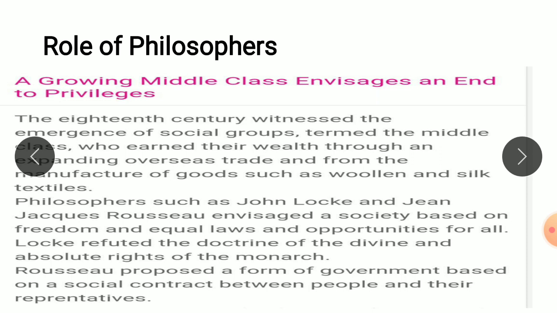Philosophers such as John Locke criticized the government and refuted the doctrine of the divine and absolute rights of monarchs. The second philosopher is Jean-Jacques Rousseau, who wrote the book The Social Contract, which advocated equal rights, voting, and democratic government.